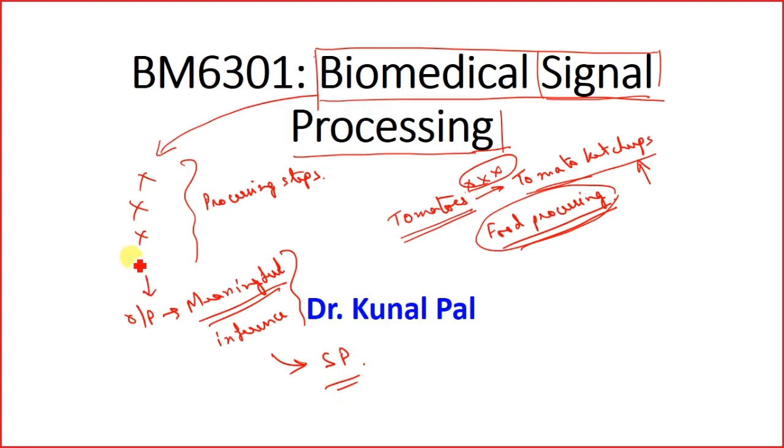So what are the processing steps? It may be a simple mathematical operation, say multiplication, addition, subtraction, division, or a combination of these and other advanced techniques which we call an algorithm, where we apply various mathematical steps in a logical way to get an output which will give us some meaningful inference.